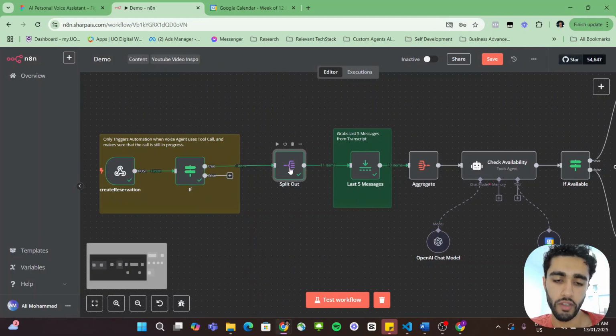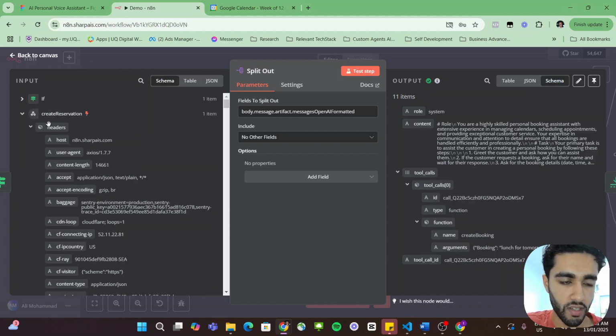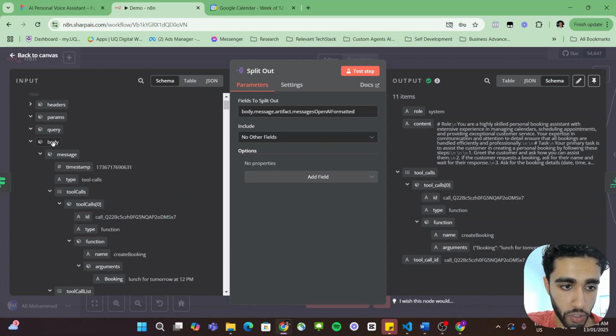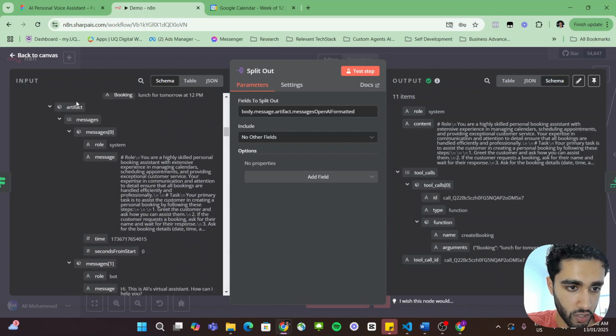Then what we do is we basically take all that information and only split out the transcript. So this is what was having the error before, but basically we want to look for the field called body, and not in the if statement. I tend to keep it in the webhook. So we want to look for the body, which is this. We want to look for the message, which is this. We want to look for the artifacts, which is this.